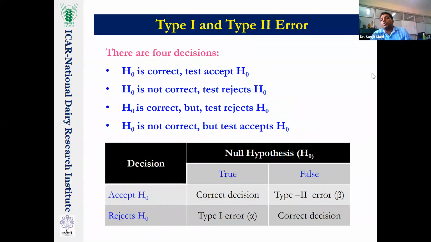Then we call it the type 2 error, which is called beta. So alpha is 5%, which means 95% is what we are accepting. So this is the type 1 and type 2 error. You should not get confused during your exams; I do not know how you remember it, but you have to memorize what is called the type 1 and type 2 error, because almost all the time it is asked in exams.